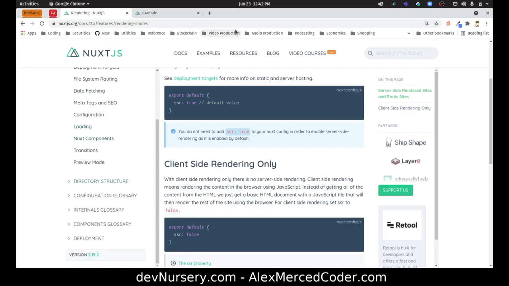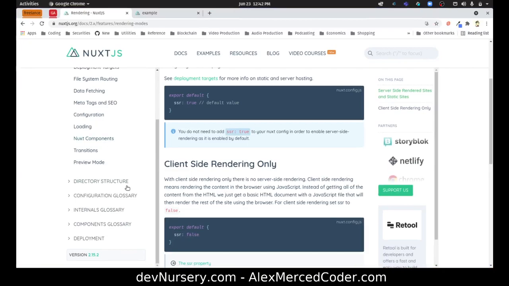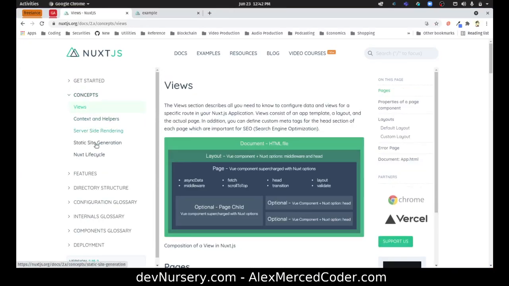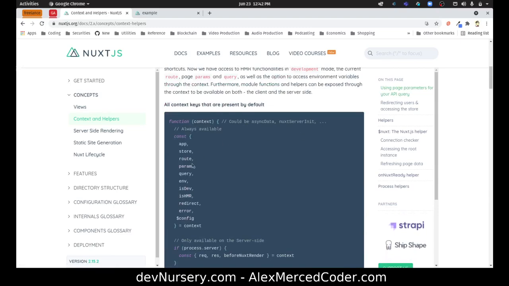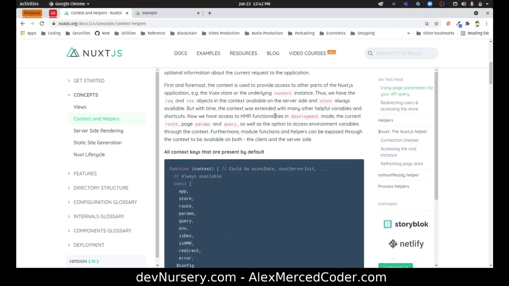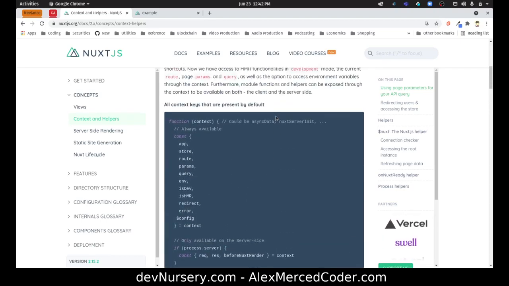Now let's just double check. Do params work the same way? I'm assuming they do. But the question is, how would I access the param? Context, server-side routing, context and helpers. I'm assuming this is going to be how we access params. Yep, there it is. So function, context, all. Where are we exporting this function? All context keys that are present by default.